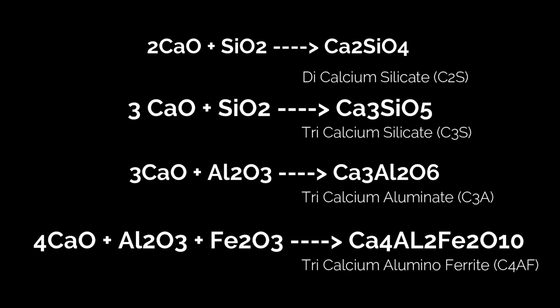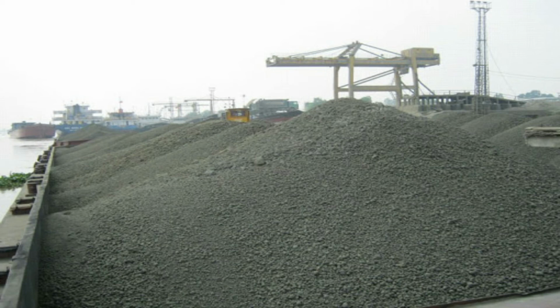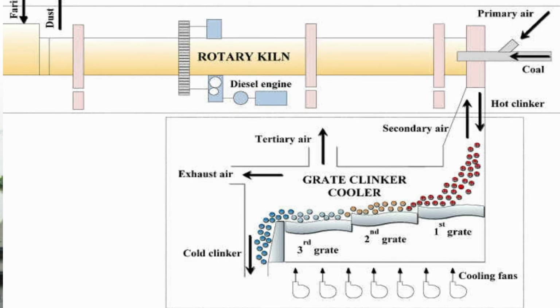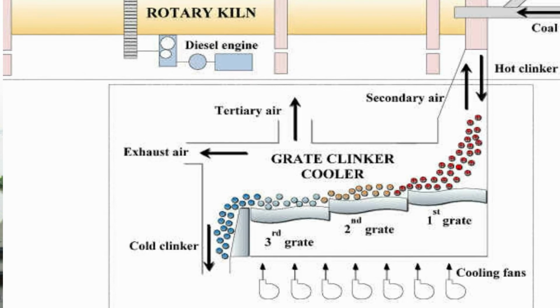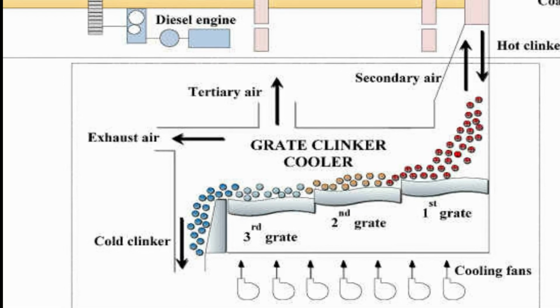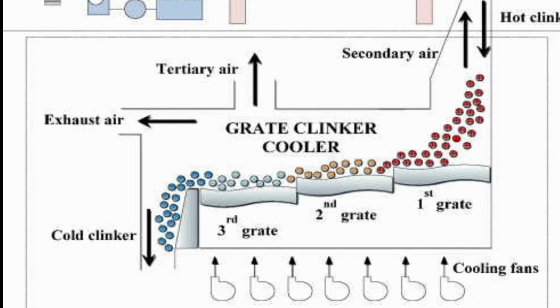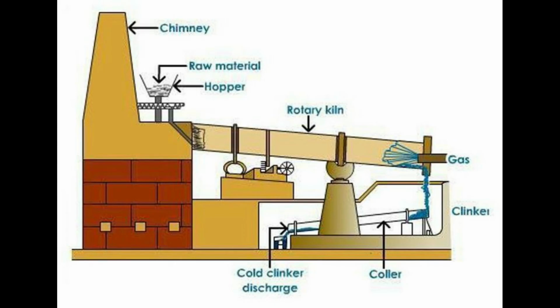And the aluminates and the silicates of calcium then fuse together to form small hard grey stones called clinkers, friends. These clinkers are very hot, about 1000 degrees centigrade, friends. The rotary kiln at the base is provided with a small rotary kiln. As the clinker is very hot in the main kiln, it will be cooled in the small rotary kiln. In this, hot clinkers fall and cool air is admitted from the opposite direction, friends. When the cool air passes through this, the clinker gets cooled, and the air counter blast cools the clinker. The hot air so produced is used for burning powdered coal or oil. The cool clinkers are collected in small trolleys, friends, and here clinker balls have been formed.